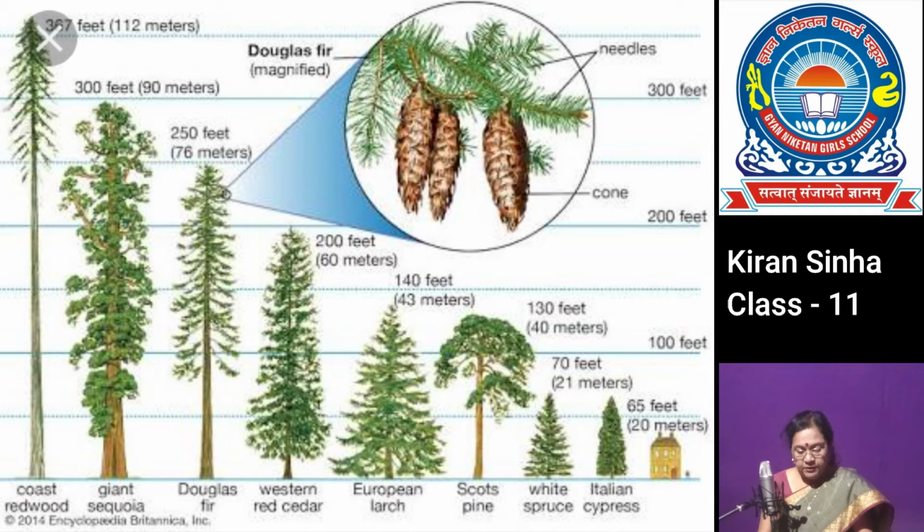Leaf shows xerophytic adaptations like thick cuticle, sunken stomata, transfusion tissues, and needle-like leaves to reduce the transpiration process. They have well-developed vascular tissues.